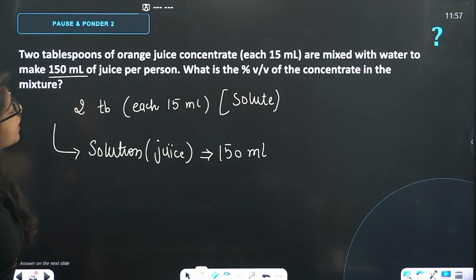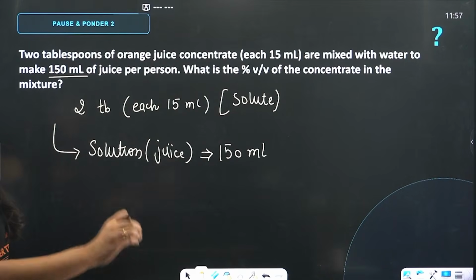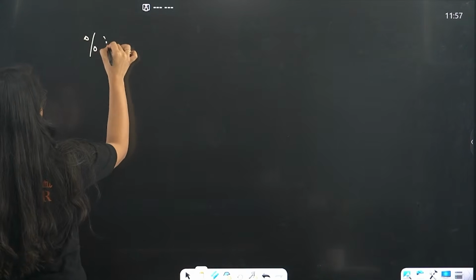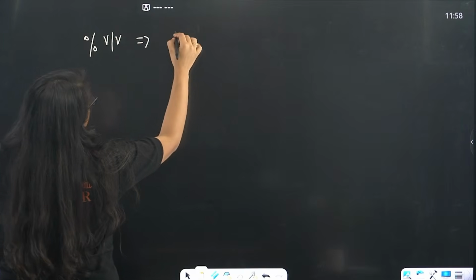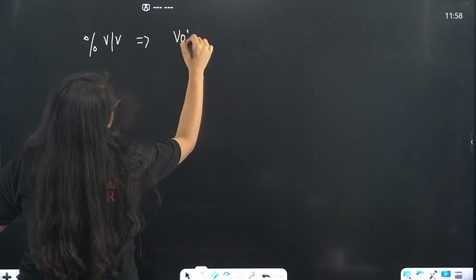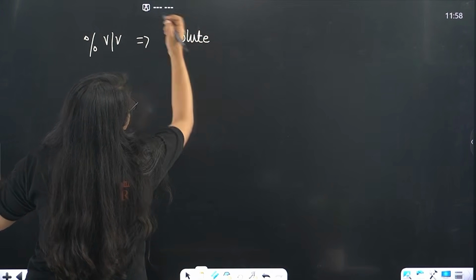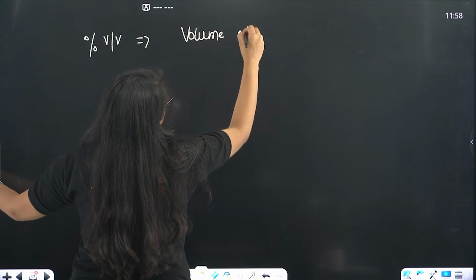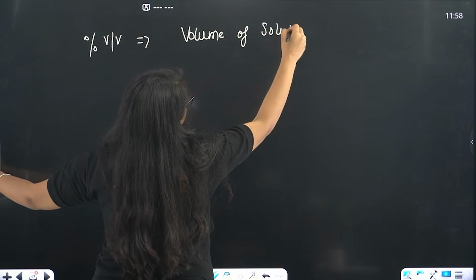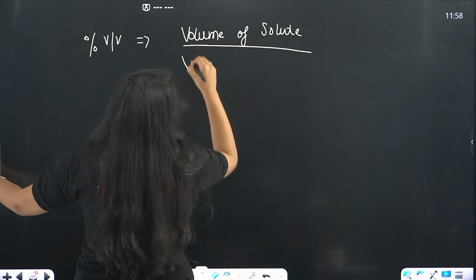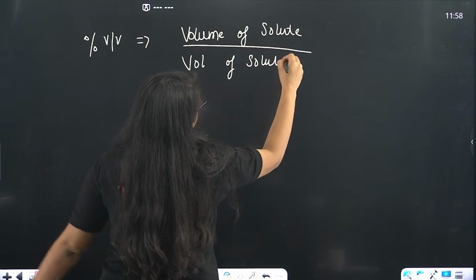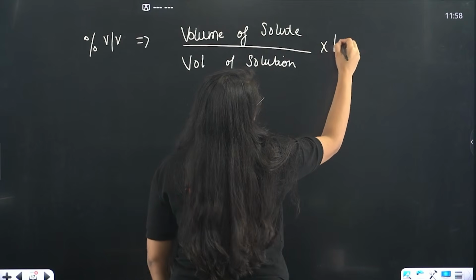What is the percentage V by V of the concentrate in the mixture? What is percentage V by V? Percentage V by V is simply your volume of solute divided by volume of solution, into 100. Don't forget to write 100.